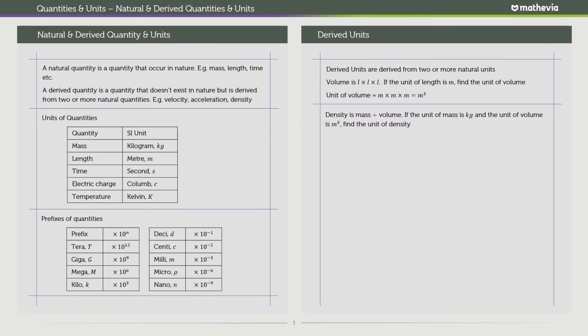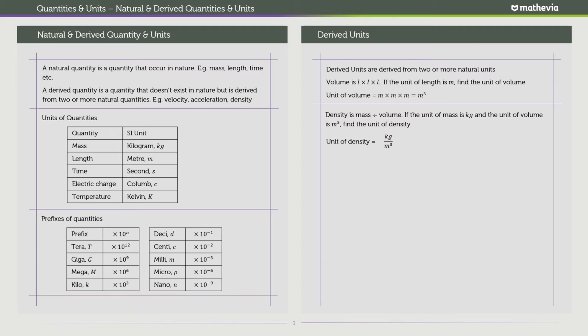Now, what if you have density? Density is mass divided by volume, and the unit for mass is kilograms. The unit for volume is meters cubed, and we're looking to find the unit for density. The unit of density equals kilogram, because density is mass over volume. The unit for mass is kilogram, unit for volume is meters cubed.